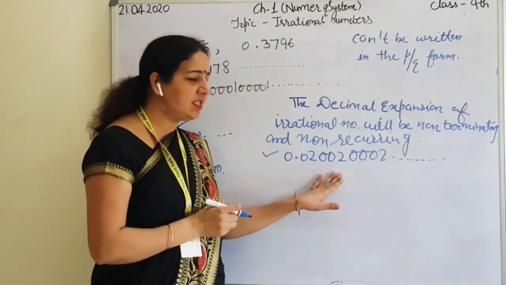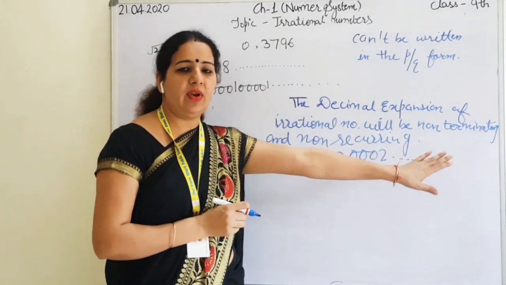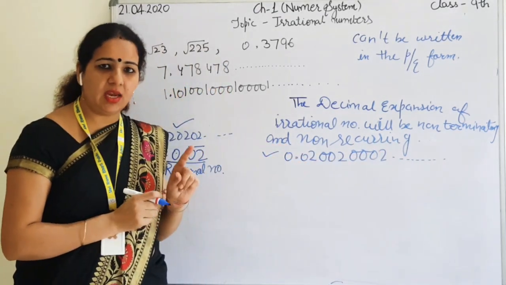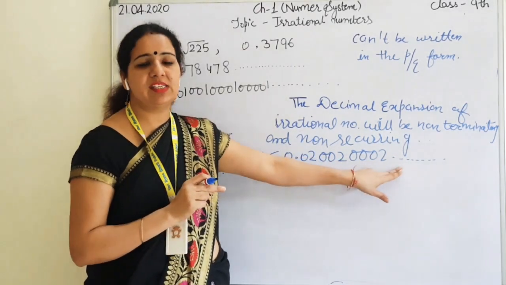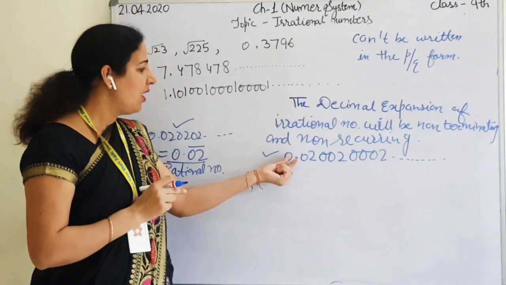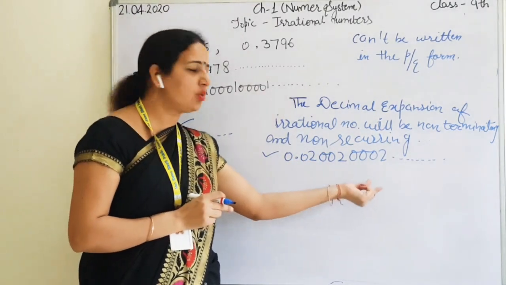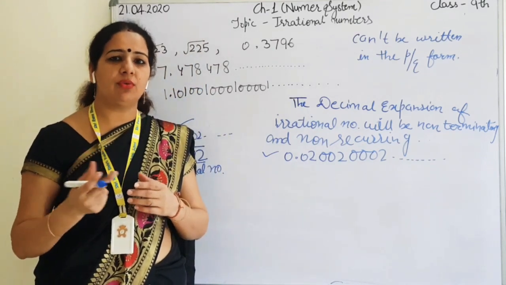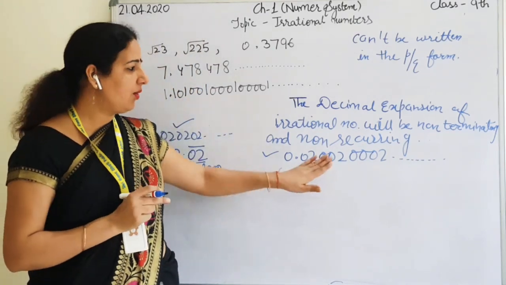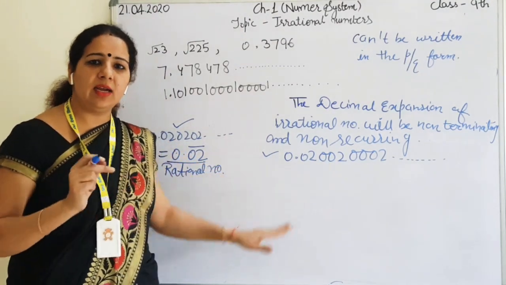This decimal expansion will never terminate. That is the first thing. The second thing, this will not repeat at all. The reason is 02, then next time 002, next time 0002. Every time one more 0 is added between the twos. So it is known as a non-terminating and non-recurring number.